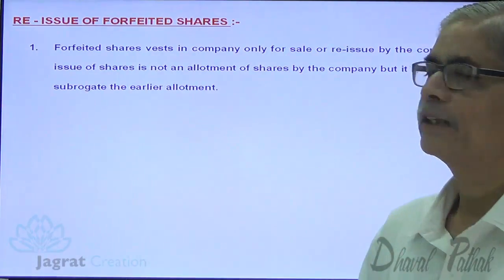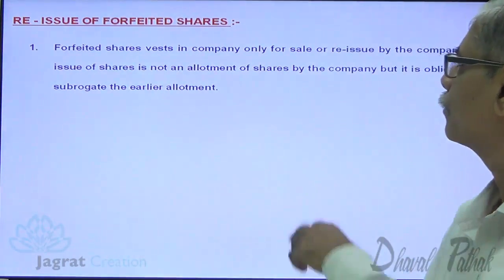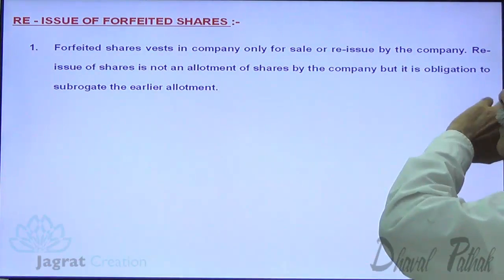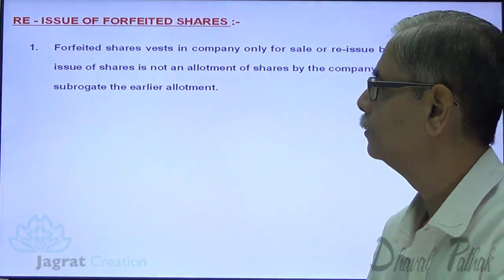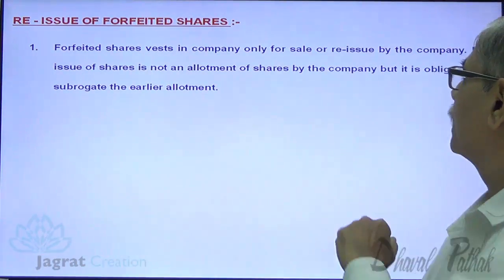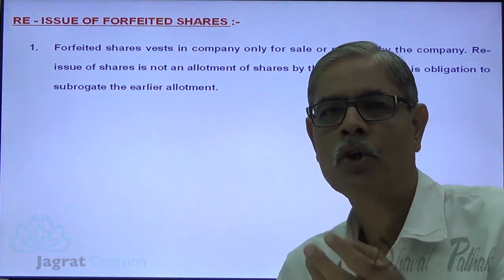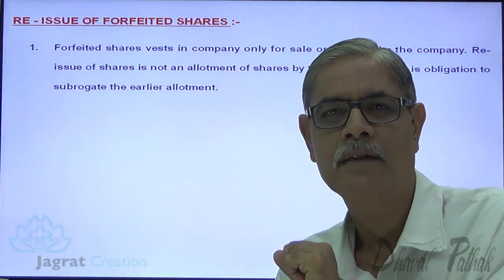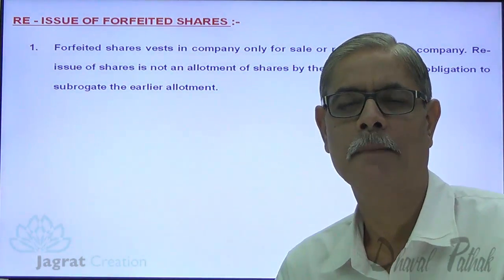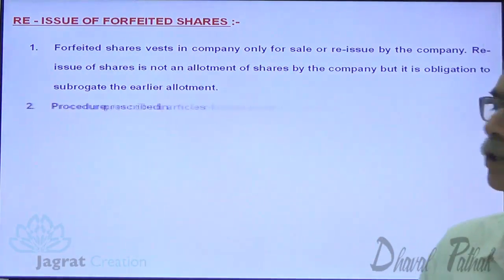Forfeited shares are held by the company only for sale, not under ownership, to be reissued by the company, and have to be reissued by the company. The reissue of shares is not an allotment by the company, but is an obligation to subrogate the earlier allotment. So new allotment substitutes the old allotment. This is what has to be done by the company from the legal point of view. Next.